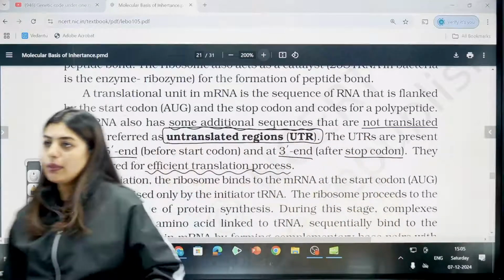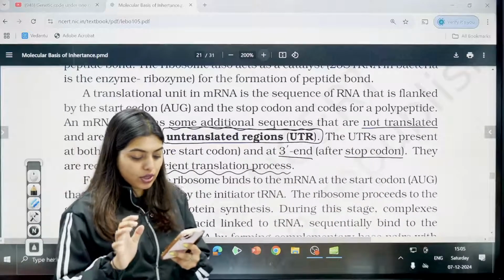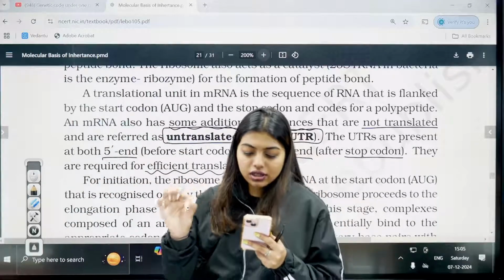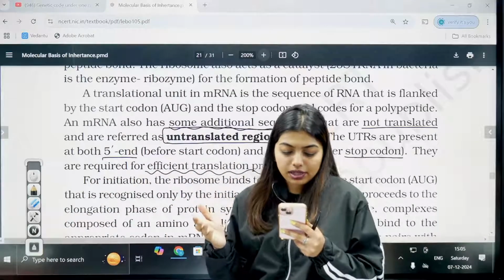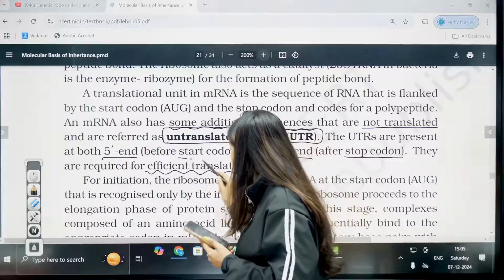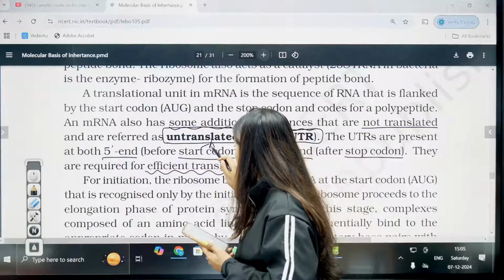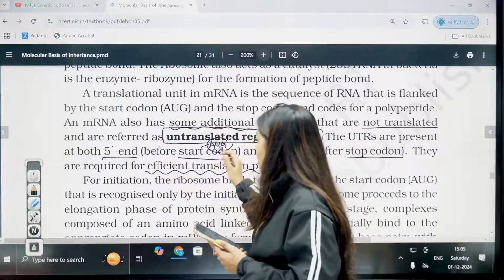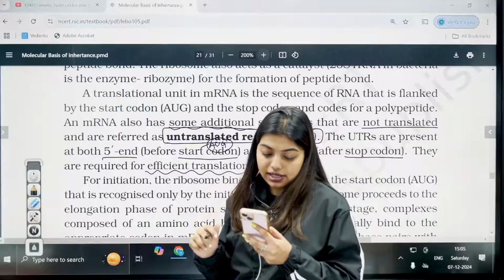So now when we go back to the question, it gives you an option telling at both 3' and 5' end, beyond terminator codon and before AUG respectively. See here, before start codon means they're talking about your AUG, right? So all this you have to understand. See, such questions have come in your KCET, okay?